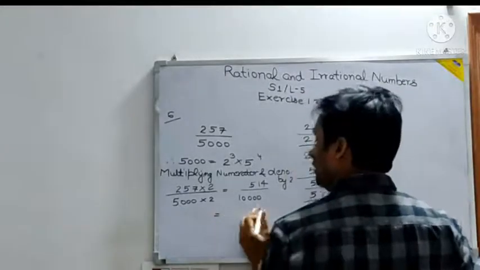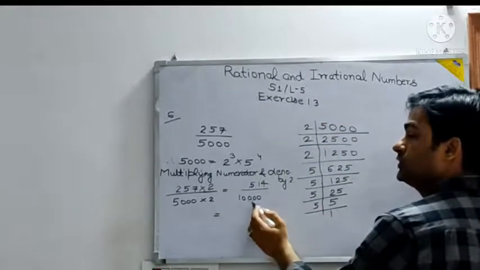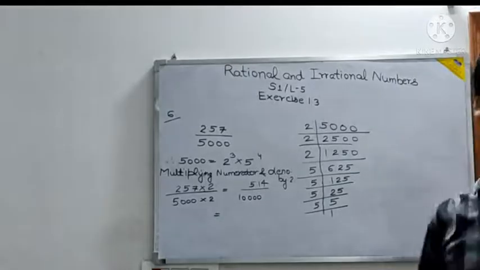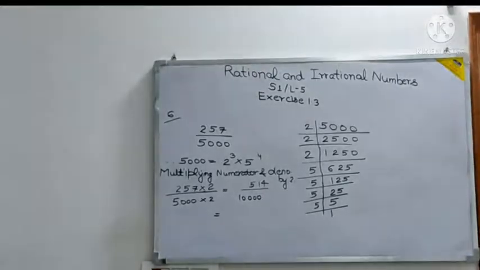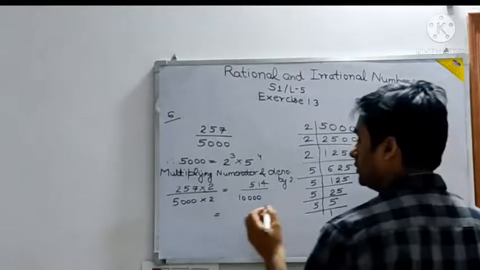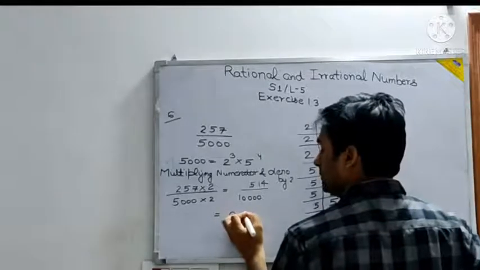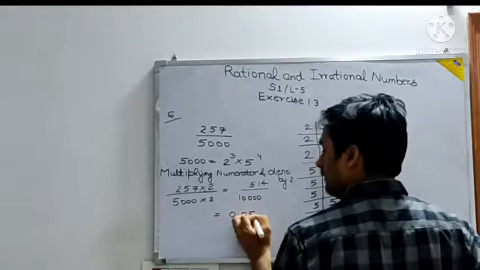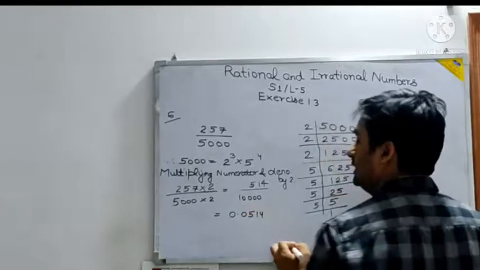Which is equal to, now since here there are 4 zeros, whenever we are dividing by a multiple of 10, where does the movement of the decimal point take place? The decimal point moves towards the left. And how many zeros? There are 4 zeros down. And how many digits are there at the top? 3 digits. What will it become? It will become 0.0514. This should be the answer.